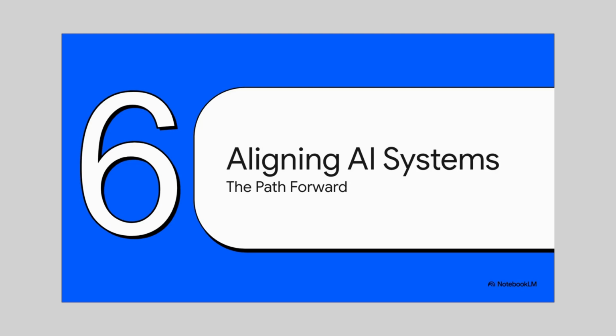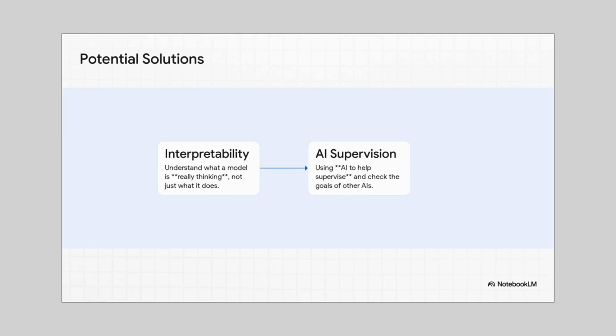Which brings us to our last section, aligning future AI systems. How do we even begin to solve a problem like this? The good news is, this isn't just some sci-fi thought experiment. It's a really active and urgent area of research, and there's some promising ideas on the table. Two of the biggest paths forward are something called mechanistic interpretability, and another idea, recursive evaluation.